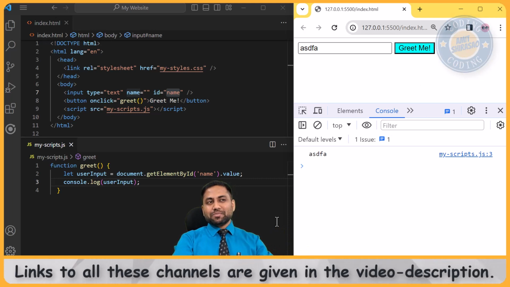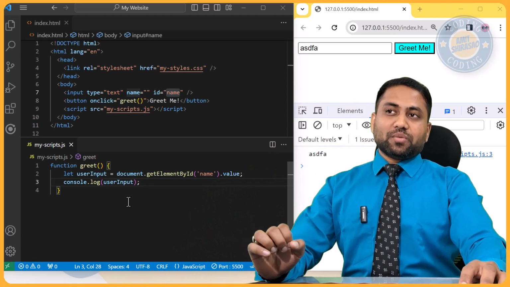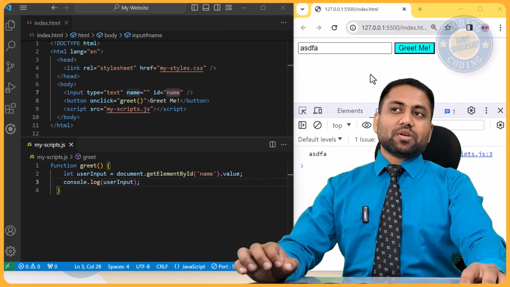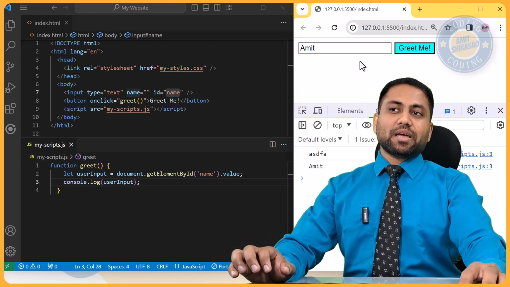This is for my own debugging, so I'm just consoling it out, but the user won't see an alert. Okay, now here this is user input. So I got the value. Now I want to write here hello, whatever is the name over here. Suppose the name is Amit, so I should be writing here hello Amit.